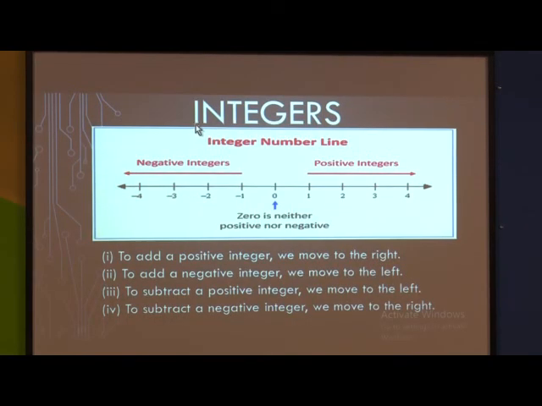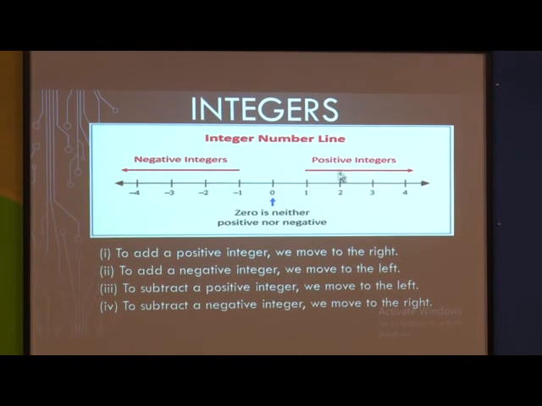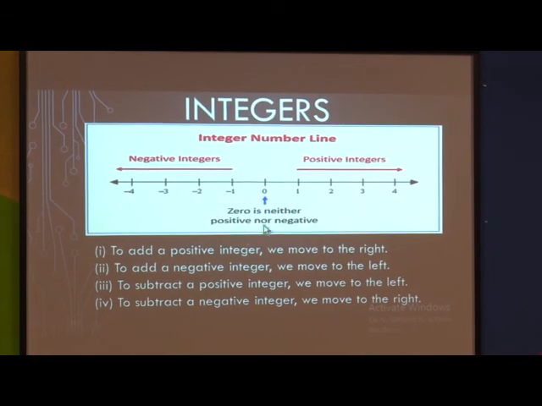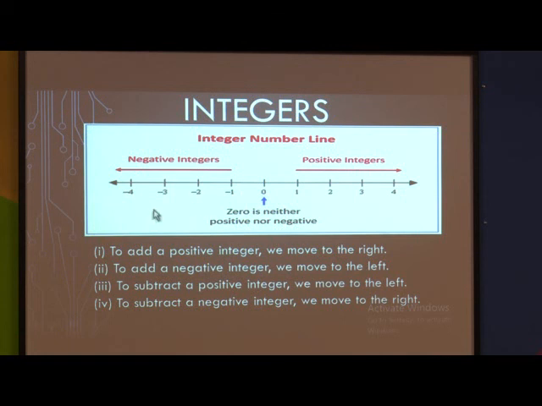Okay, we had seen the videos and I had explained to you about the integers. Now, integers on a number line. There is a number line where we have 0 in the center, where 0 is neither a positive integer nor a negative integer. After the 0 to the right hand side, we have 1, 2, 3, 4, and so on till infinity. And from 0 to the left hand side, -1, -2, -3, -4 and so on to infinity. So these are the negative integers on the left hand side and positive integers on the right hand side.